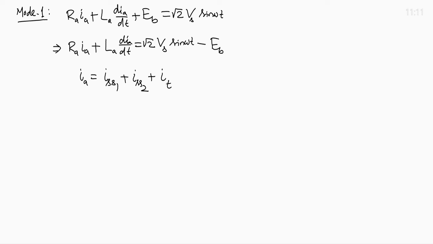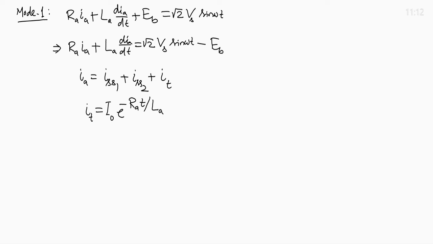Because this is a differential equation, there will be a transient term that depends upon an initial constant and decays exponentially. So the transient term is I_0 into e to the power minus R_A t by L_A.